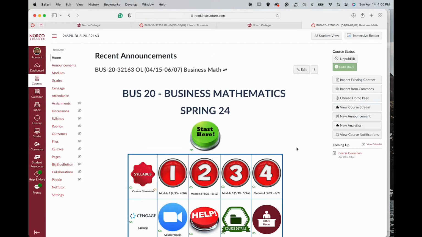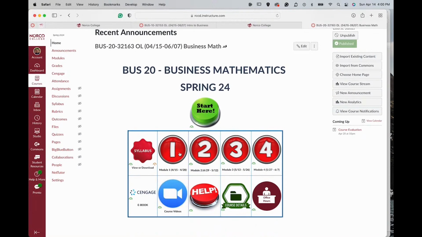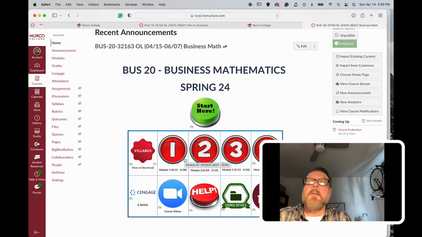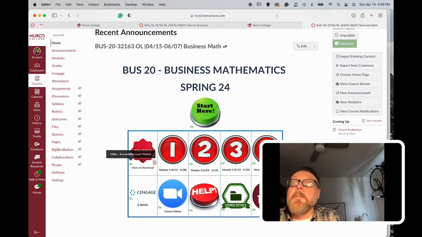I call this the homepage. It's basically a place where you can navigate our entire class. It's got a bunch of resources to help you succeed. First off, if you ever get lost anywhere in Canvas, just click the home button right up here at the top, and that'll bring you back to this screen right here. As you can see, I created a table. In that table are a few items that you'll want to be aware of. Let me share my screen here so you can see me as well. There we go. So right here is the syllabus.